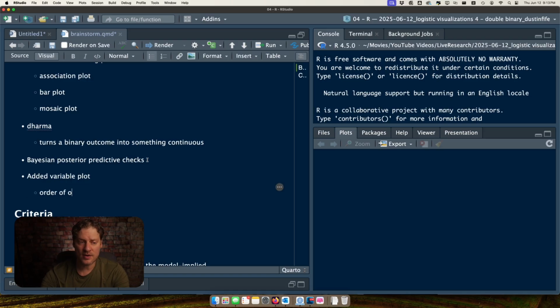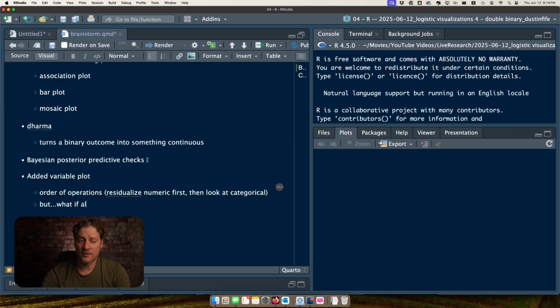So if you have a logistic regression with both a categorical and a numeric variable, you can use the existing plots that I've created to residualize things and then look at the categorical variable. So order of operations, residualize numeric first, then look at categorical. And that's cool. And that would work without any modification on my part, which is great.